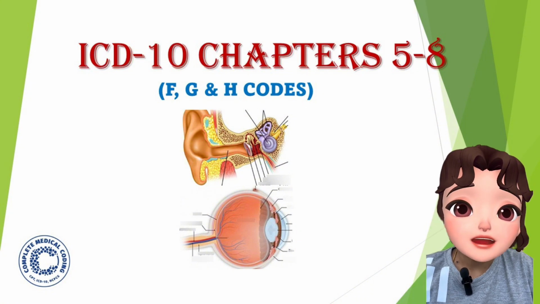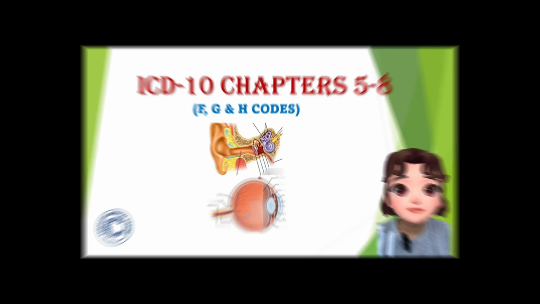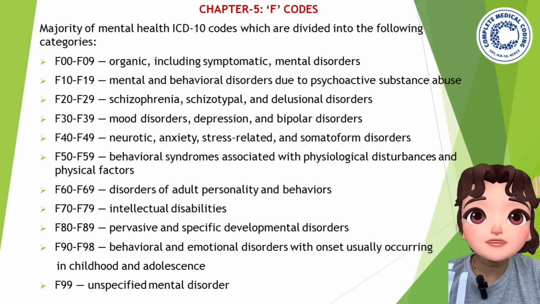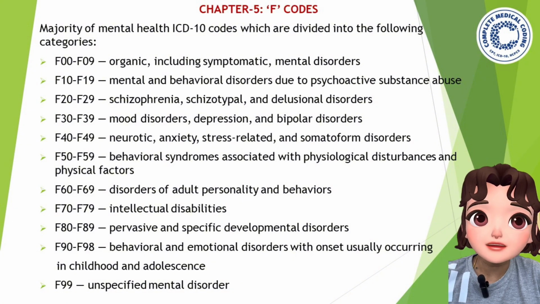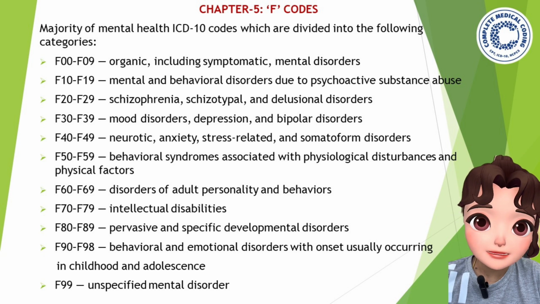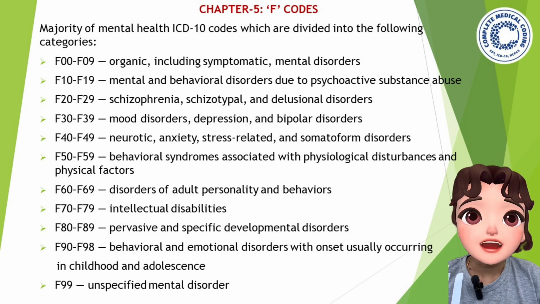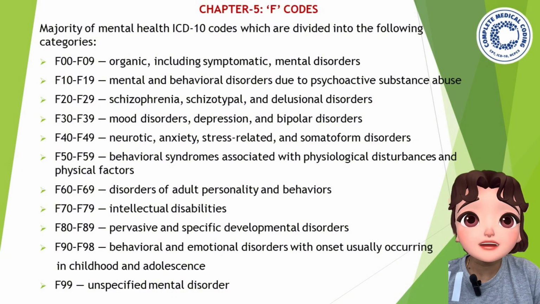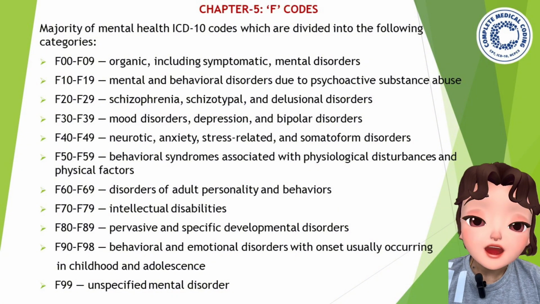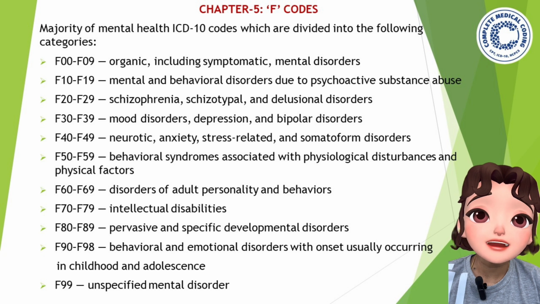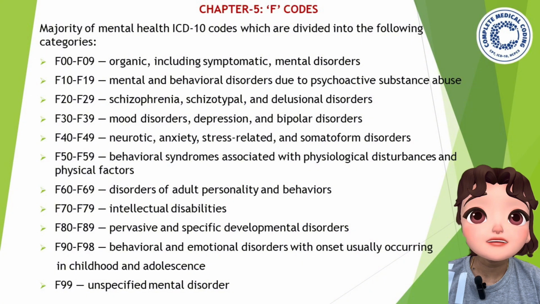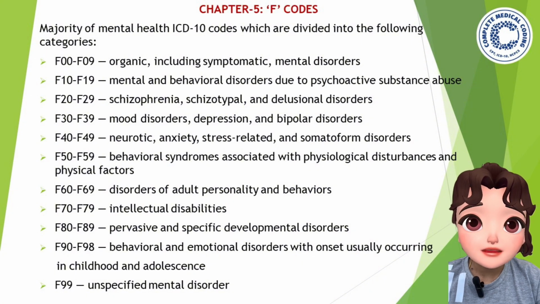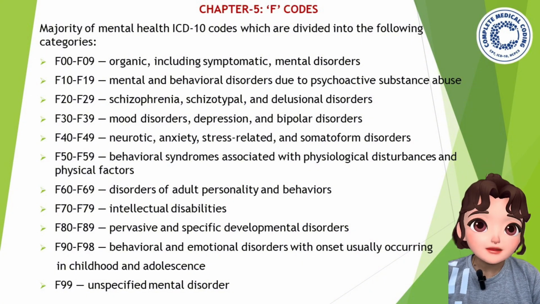Okay, so let's move to the chapters one by one. First, let's look into chapter 5. Chapter 5 consists of F codes, that range from F00 to F99. And these codes represent the mental health of a patient. Majority of mental health ICD-10 codes are divided into the following categories. All mental related diagnoses or disorders are mentioned in F codes.